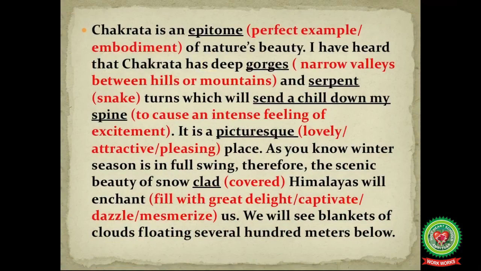Chakrata is an epitome of nature's beauty. Here epitome means perfect example or embodiment. I have heard that Chakrata has deep gorges. Gorges means narrow valleys between hills or mountains, and serpent turns which will send a chill down my spine. Send a chill down my spine means to cause an intense feeling of excitement. It is a picturesque place. Picturesque means lovely, attractive, or pleasing place.